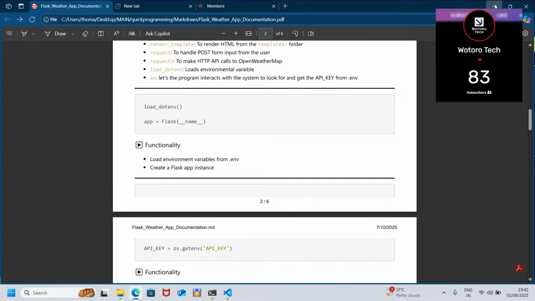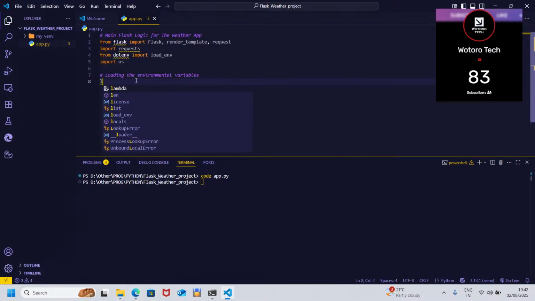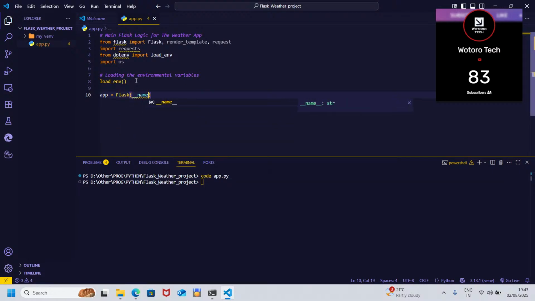So what we do, we load, then we now create the app, Flask. Now you may see the double underscore name and then double underscore, and you start asking yourself what's the meaning of it.